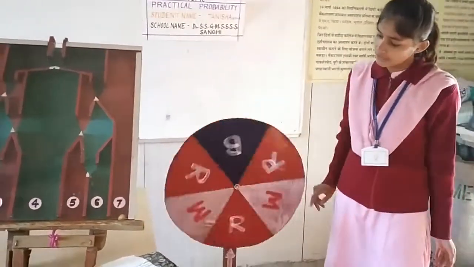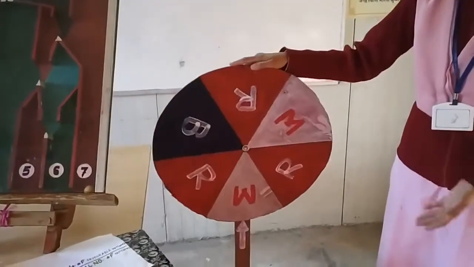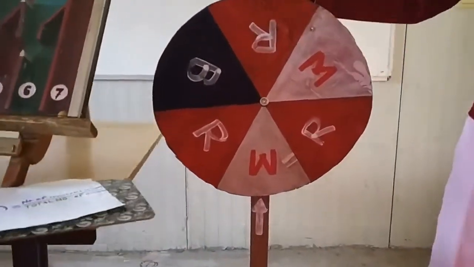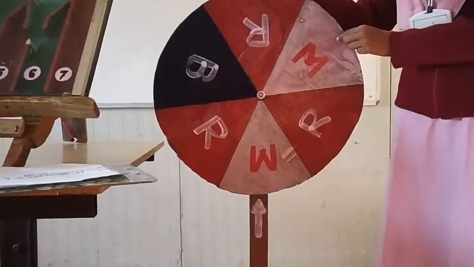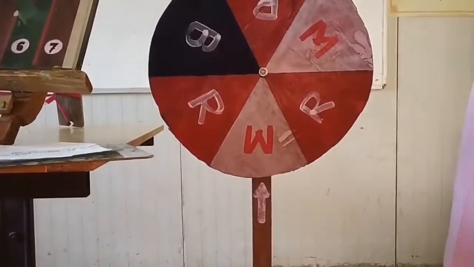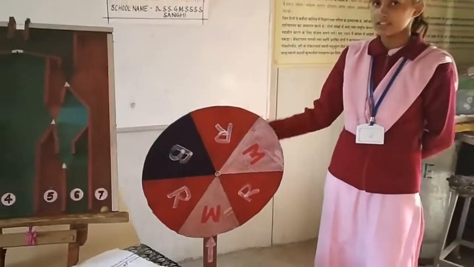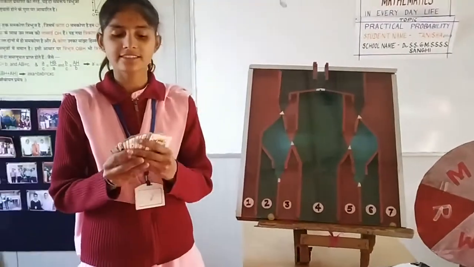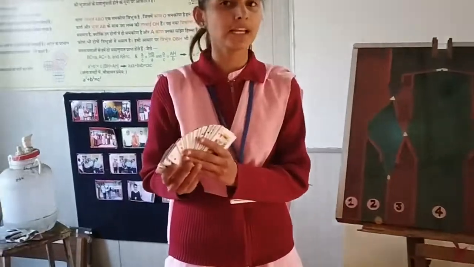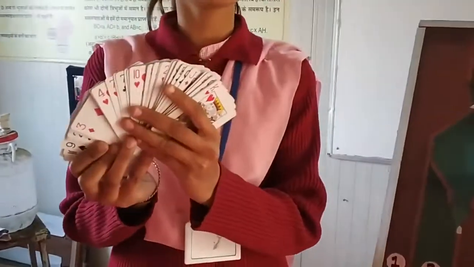When we again rotate the wheel, it stopped at white color. What is the probability of white color? There are 2 favorable outcomes and 6 total outcomes. Then the probability of white is 2 by 6, which means 1 by 3. Now let's take the third part of my model. These are playing cards. Playing with these cards is a very interesting game.